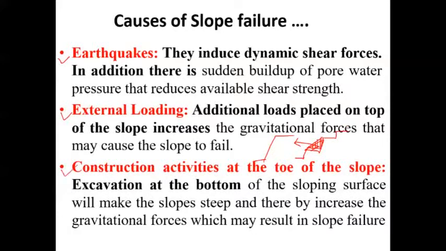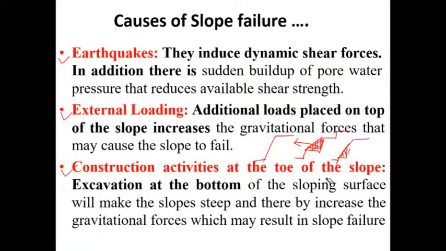The next is construction activities at the toe of the slope. Just now in the previous slide I was discussing aligning a railway embankment or highway embankment. There we often cut a particular section of the hillside. If the angle of the slope is very steep, there may be chances of slope failure.